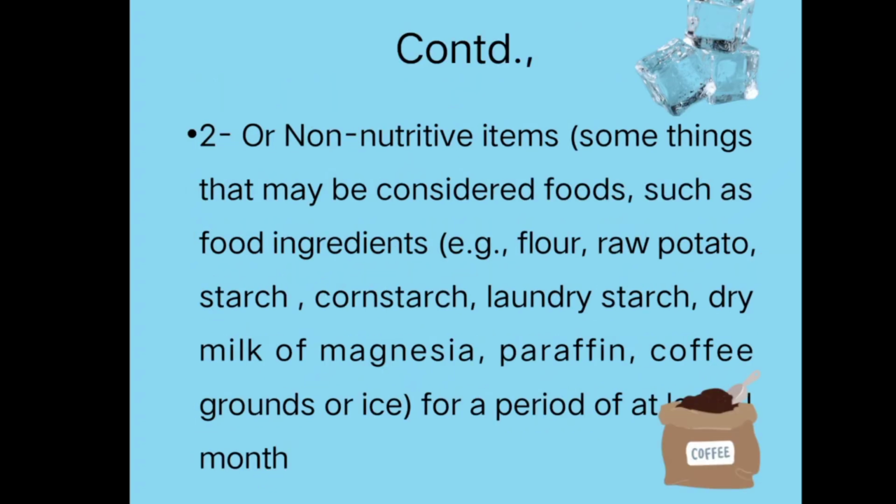Next is non-nutritive items. These examples are food items, but they do not contain any nutritive value like proteins, fats, carbohydrates, like that. So first is raw potato, starch, cornstarch, laundry starch, dry milk of magnesia, paraffin, coffee grounds or ice, for a period of at least 1 month. So any person who is taking either non-food or non-nutritive substances continuously for about 1 month will be considered as having symptoms of pica. Then we have to do the various diagnoses and identify what pica they are having.